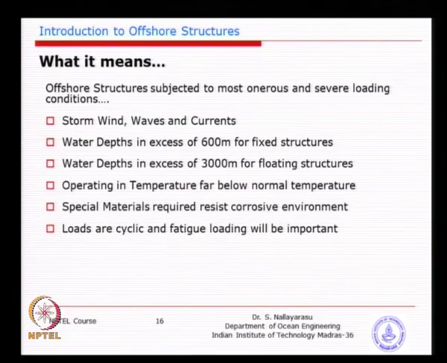Offshore structures are subjected to high wind, high storm wave heights and sea currents. Almost all the structures that have been built in the last 3 decades reach water depths of 600 meters. Some of the fixed structures have been built in the Gulf of Mexico. Water depth exceeds 3000 meters in the case of floating structures.